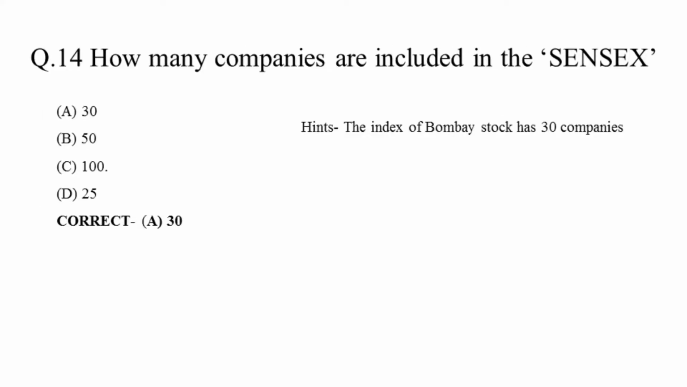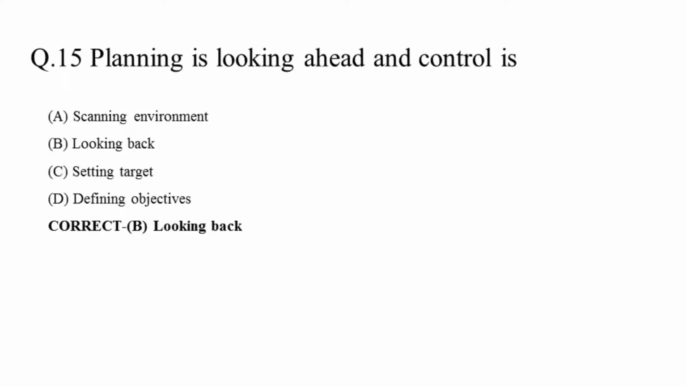Question 14. How many companies are included in Sensex? 30, 50, 100, 25. Correct answer is 30. Question 15. Planning is looking ahead and controlling is scanning environment, looking back, setting target, defining objectives. Correct answer is looking back.